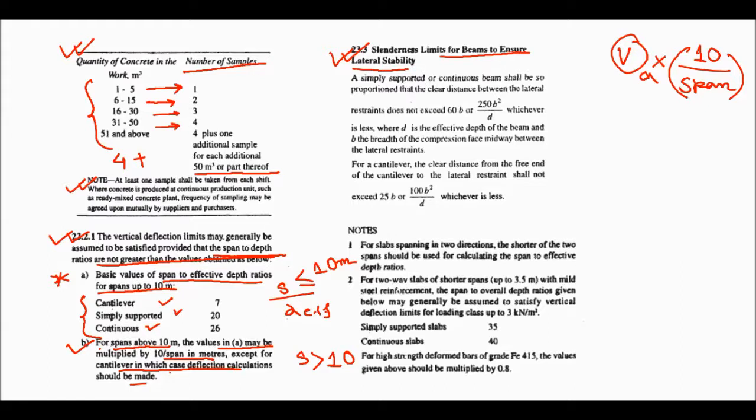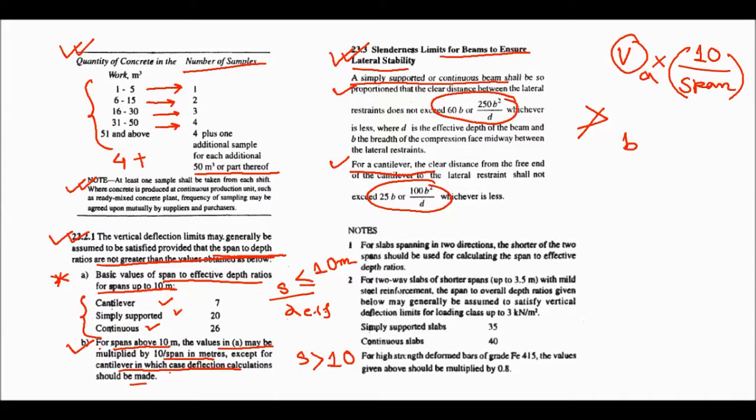They ask this value and this value. This is for simply supported or continuous beam, this is for cantilever beam. So 60B: for simply supported or continuous beam, it shall be so proportioned that the clear distance between the lateral restraints does not exceed 60B or 250B square by D, where B is the width and D is the effective depth.